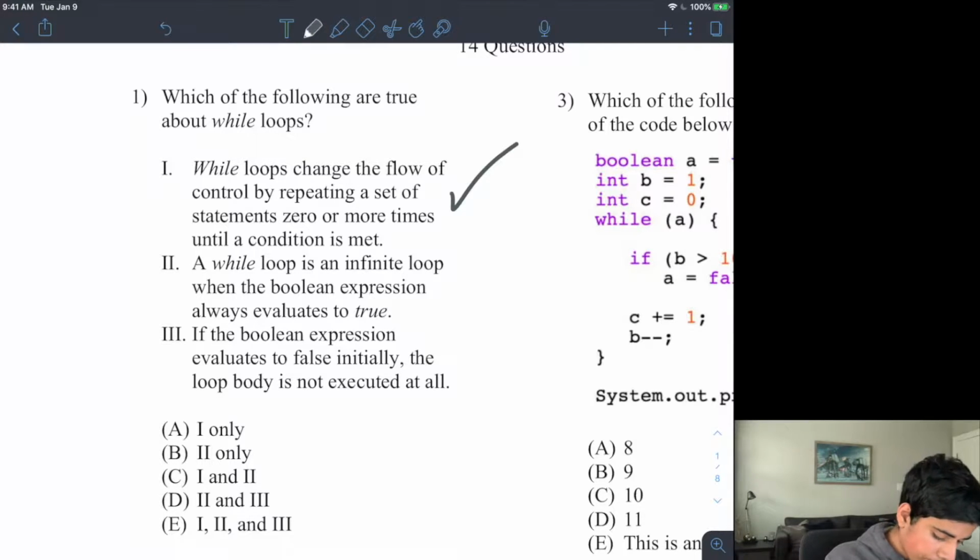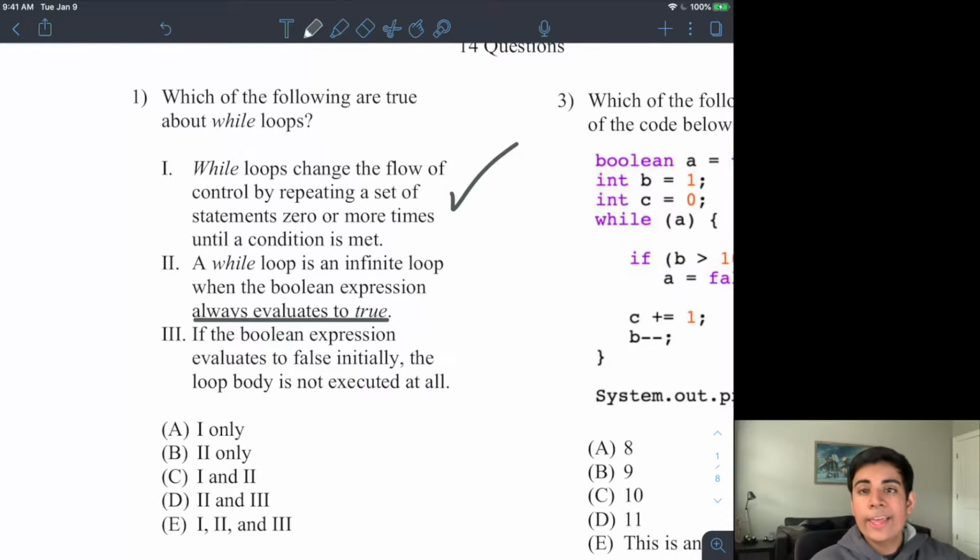The second part, a while loop is an infinite loop when the Boolean expression always evaluates to true. The key word here is always evaluates to true. If the Boolean expression that is part of the while loop is always true, then it is going to be an infinite loop because the loop will never end. It's just going to keep repeating and repeating forever. So that is also true.